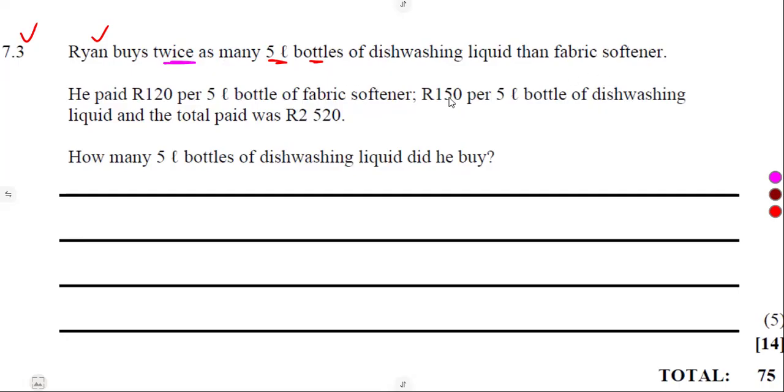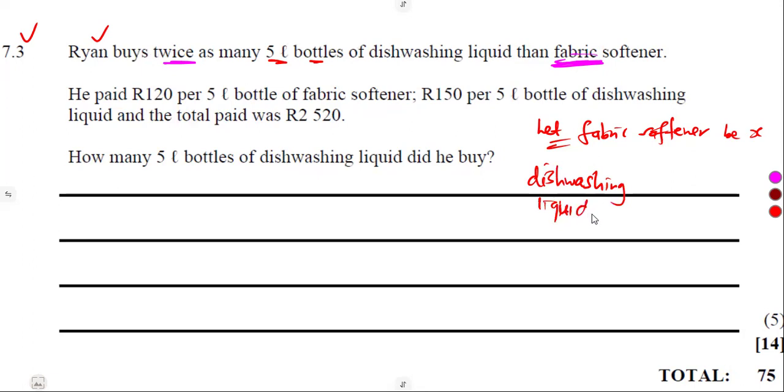Where a comparison is involved, we use one letter. Since we are comparing the fabric softener, let that be X. Let the fabric softener, the 5-liter ones that were being bought, be X. So if this is X, what about the dishwashing liquid? The dishwashing liquid is saying he bought twice. Twice. That is where the twice is playing a role on the dishwashing liquid.